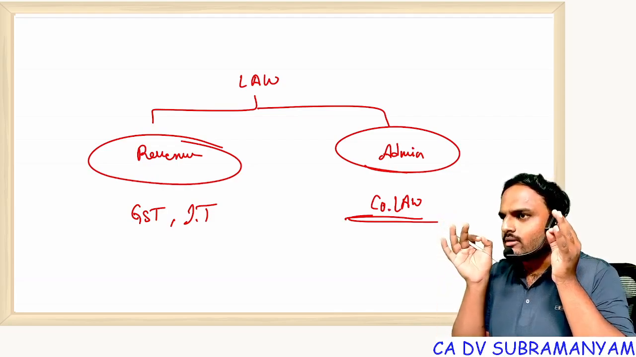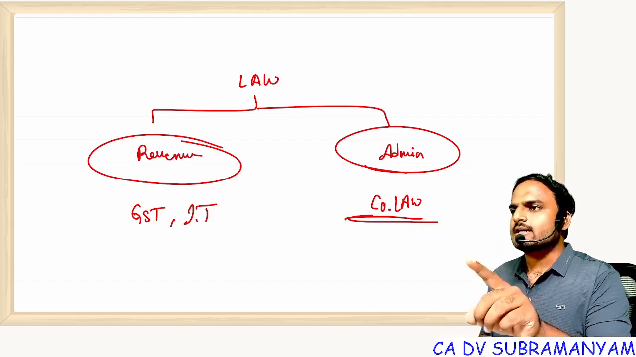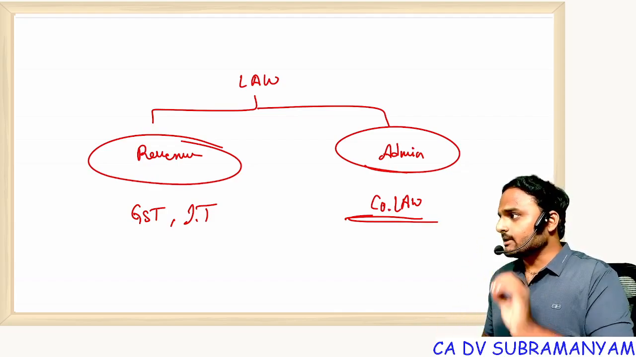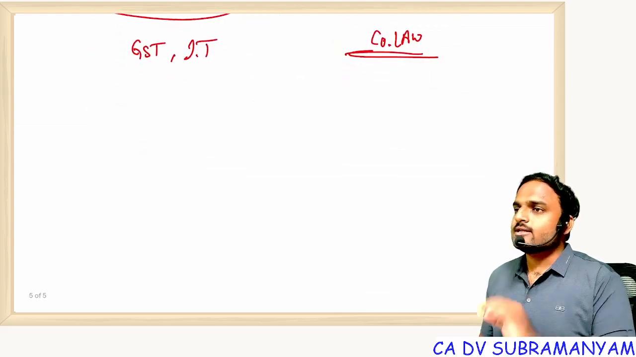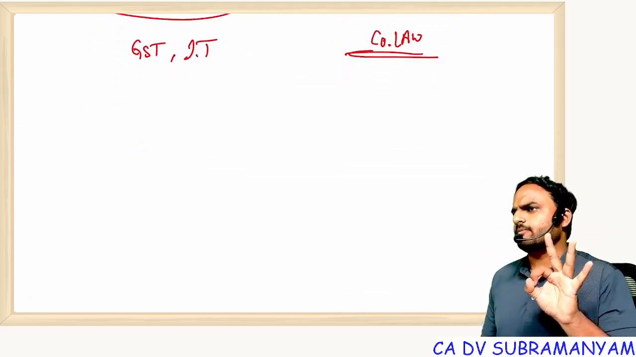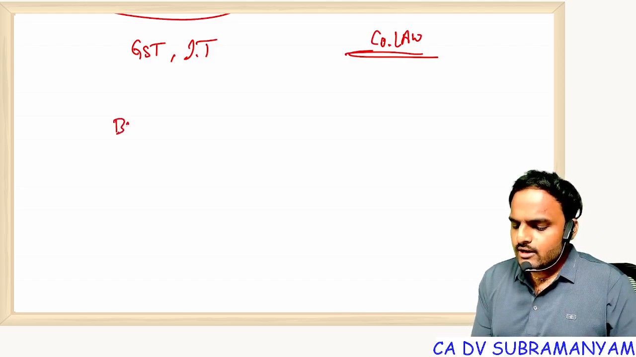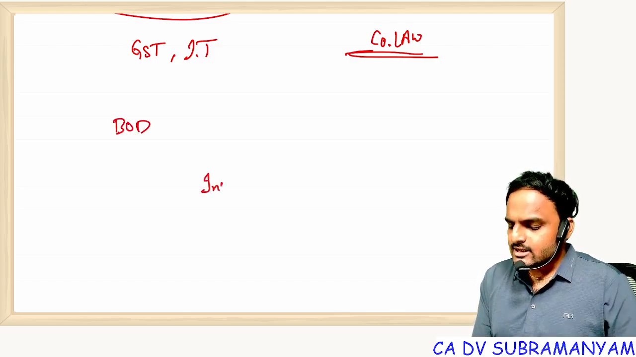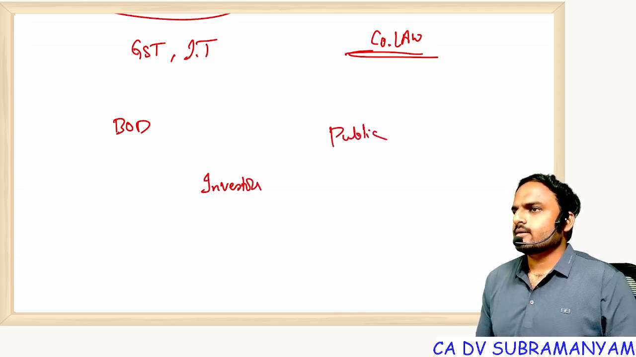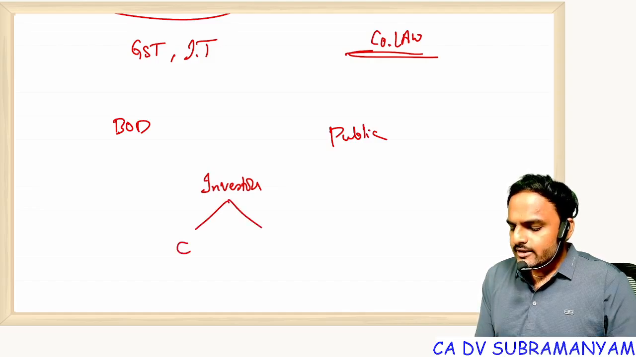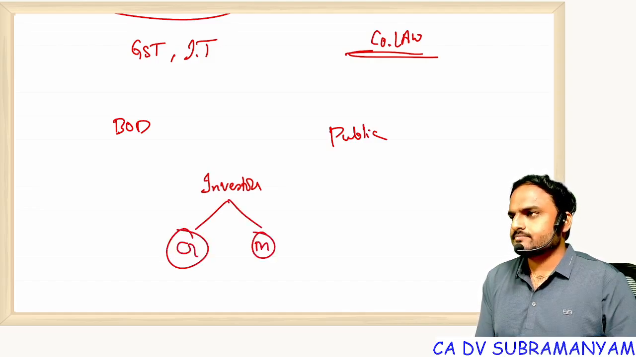What is the main reason of company law? To regulate companies. In companies, you will find three people very popularly. Who are those three people? Board of directors, investors, and the third one is definitely public. In investors, you can see creditors, members.